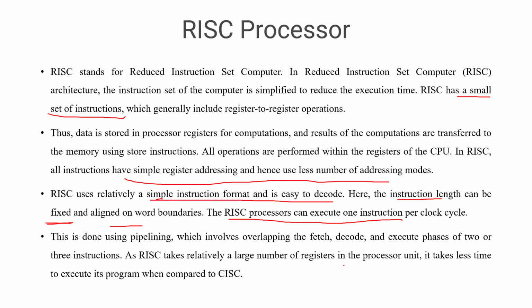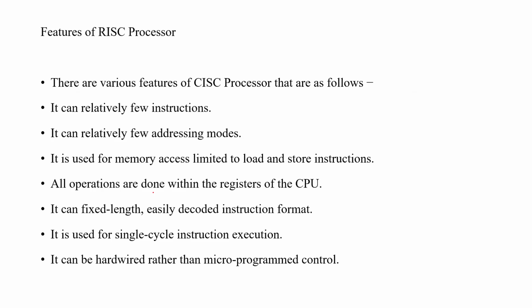So the RISC takes relatively a large number of registers to process and it takes less time to execute compared to CISC. Again, whatever features and characteristics we have given, those are the keywords only, and they are very important.